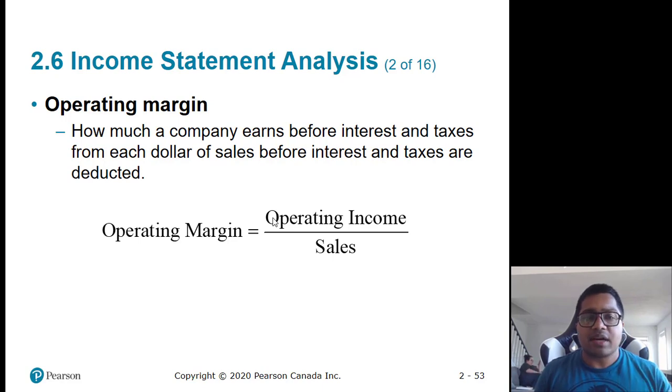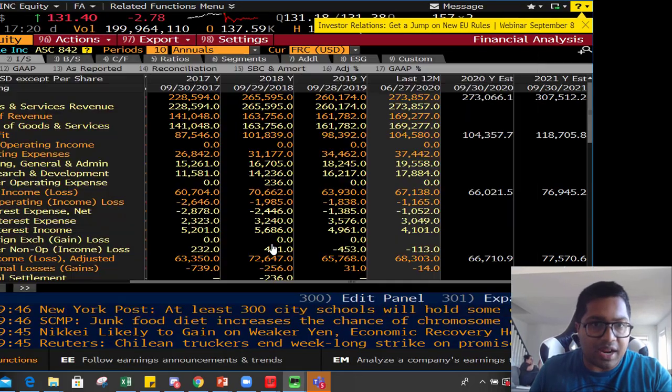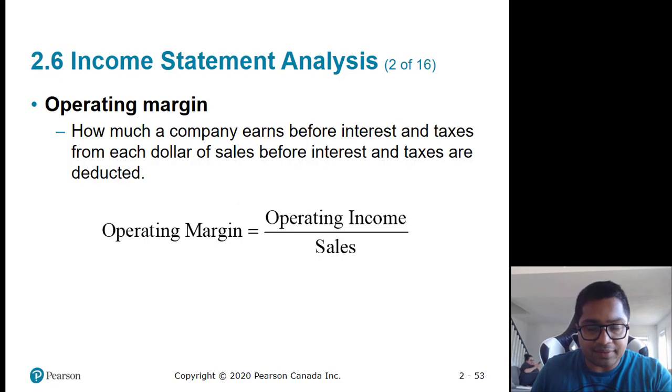Next is operating margin. Operating margin looks at the total efficiency. So it is operating income divided by sales. Operating income comprises direct costs related to product as well as indirect costs related to product too. So let's look at it for Apple. Operating income was 67, sales was 273.